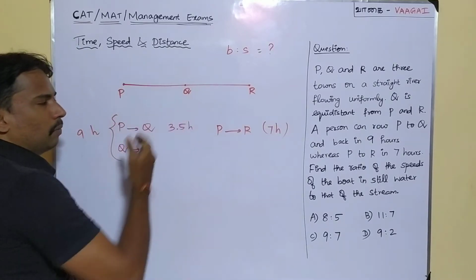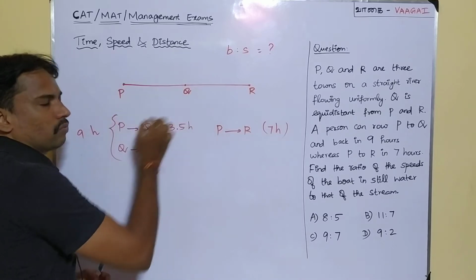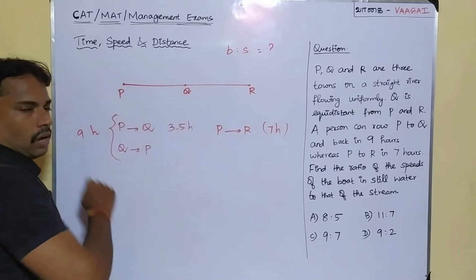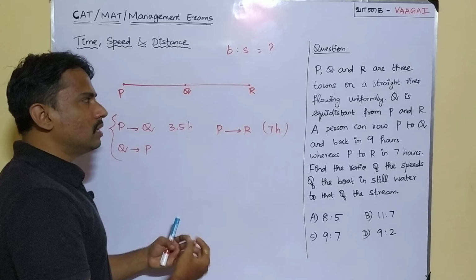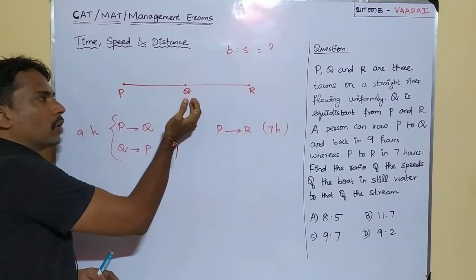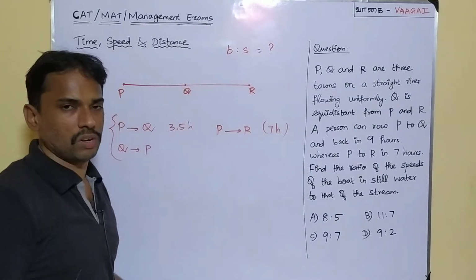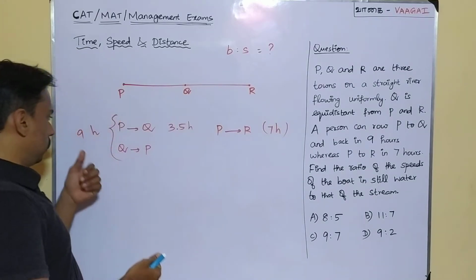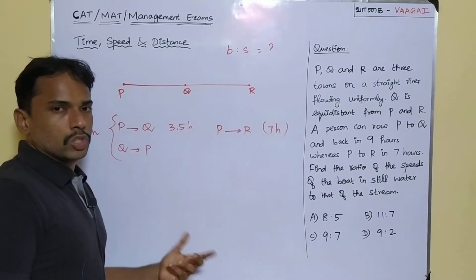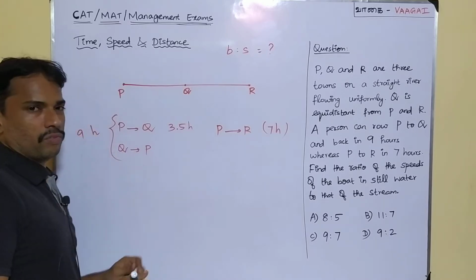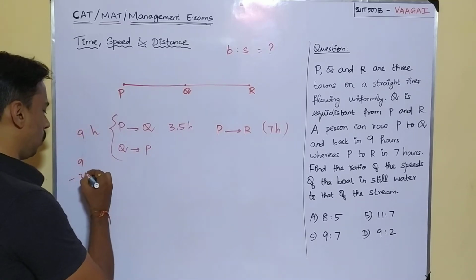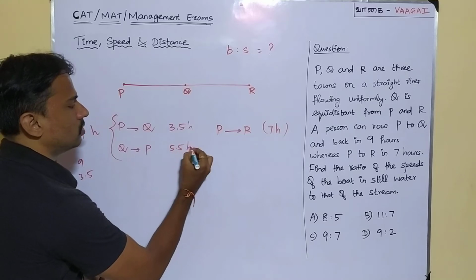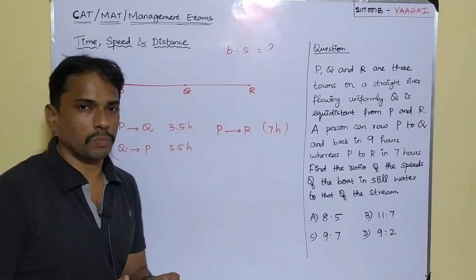Because P to Q takes 3.5 hours and the total is 9 hours, the return travel Q to P is this total 9 minus this 3.5. So 9 minus 3.5 will give you 5.5 hours. It's simple.